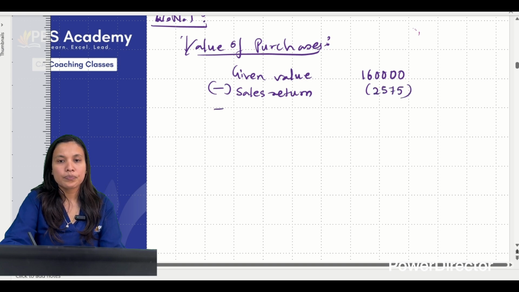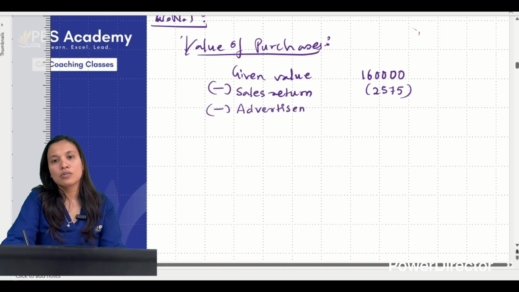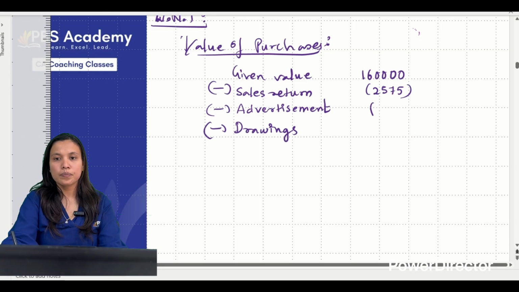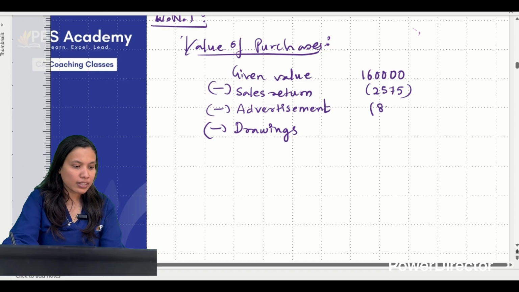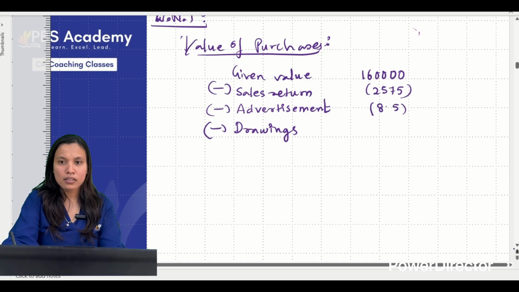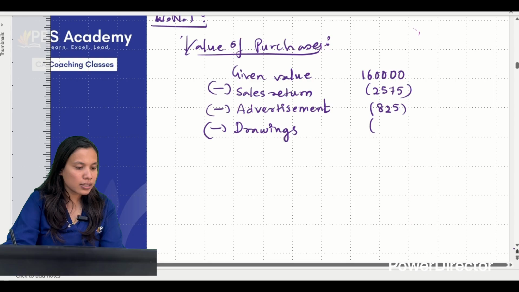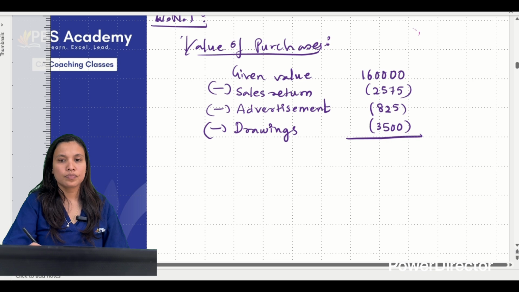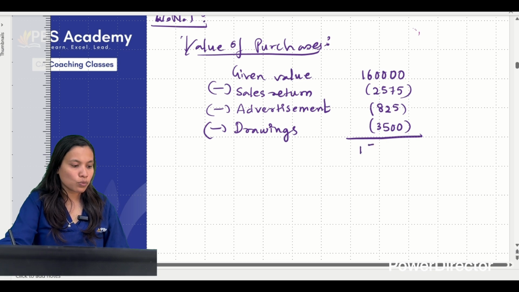2575, less advertisement, goods given away as free samples. Next, there was one more, goods consumed for drawings, correct? One was 825, I suppose, advertisement. And the value of drawings, how much? 3,500. Quickly deduct and find out this value. I think you'll get it as 151,375.